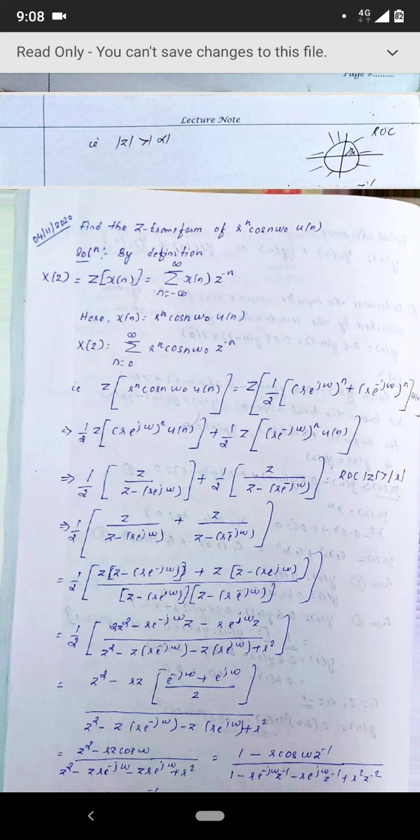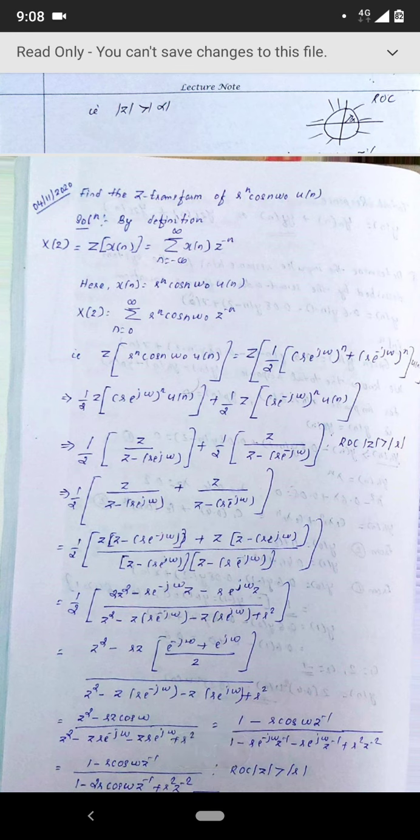r also I take outside. So cos n omega naught is nothing but e raised to j omega plus e raised to minus j omega by 2. Okay, so if we take r also inside, you can take n also common outside. So we'll write it as half will come outside. It's nothing but the z transform of, incidentally we're finding the z transform of r raised to n cos n omega naught u of n, where cos n omega naught can be written as e raised to j omega plus e raised to minus j omega by 2. So that 1 by 2 will be coming outside.